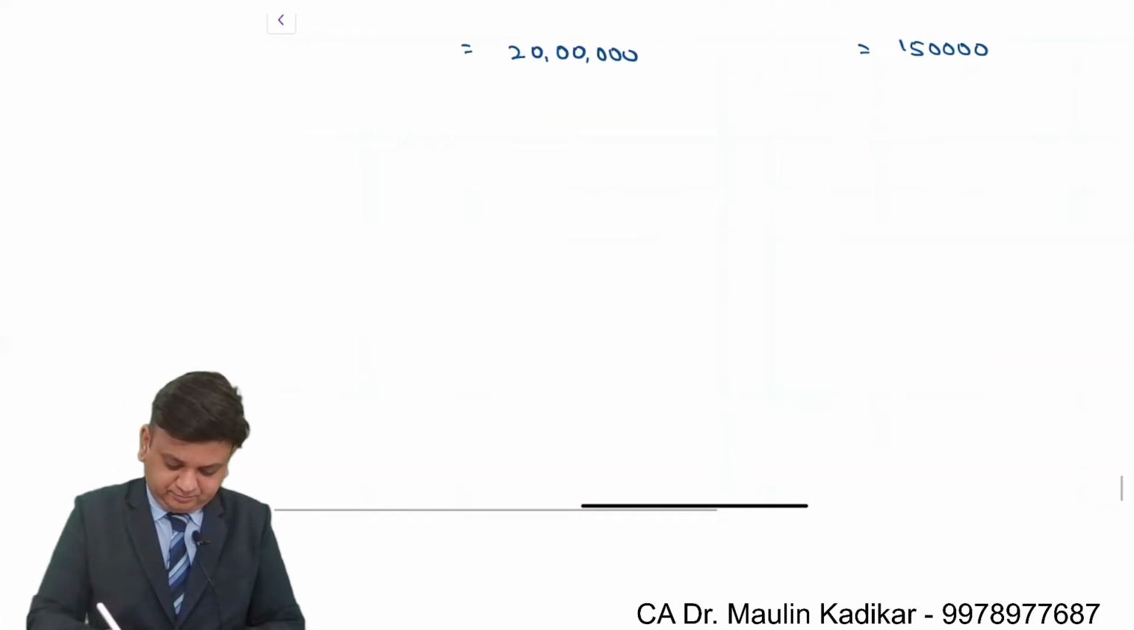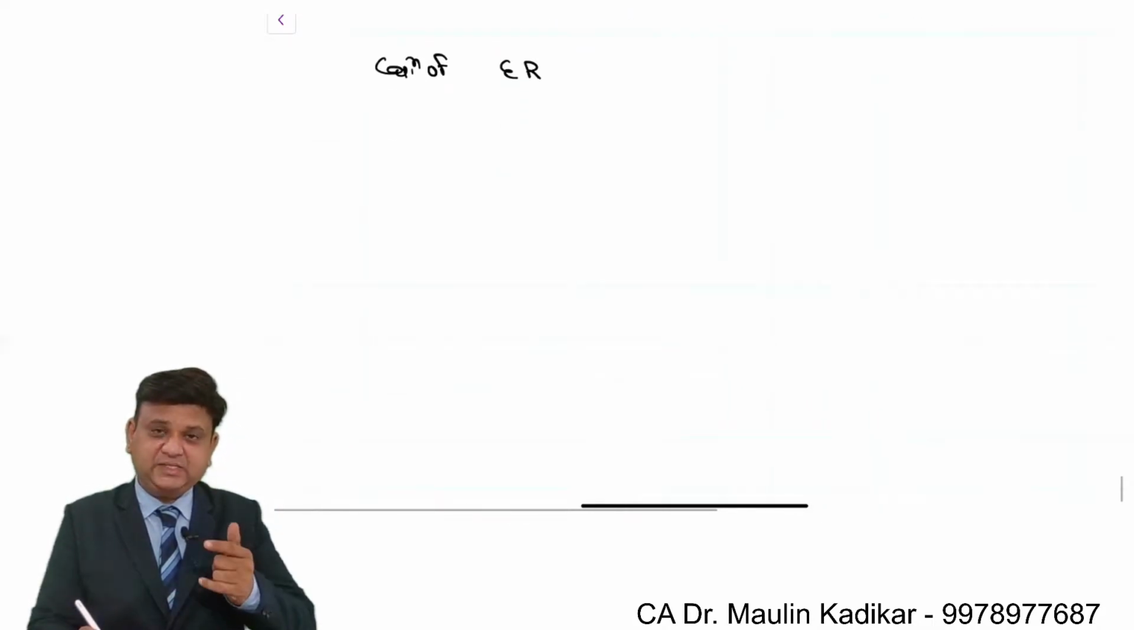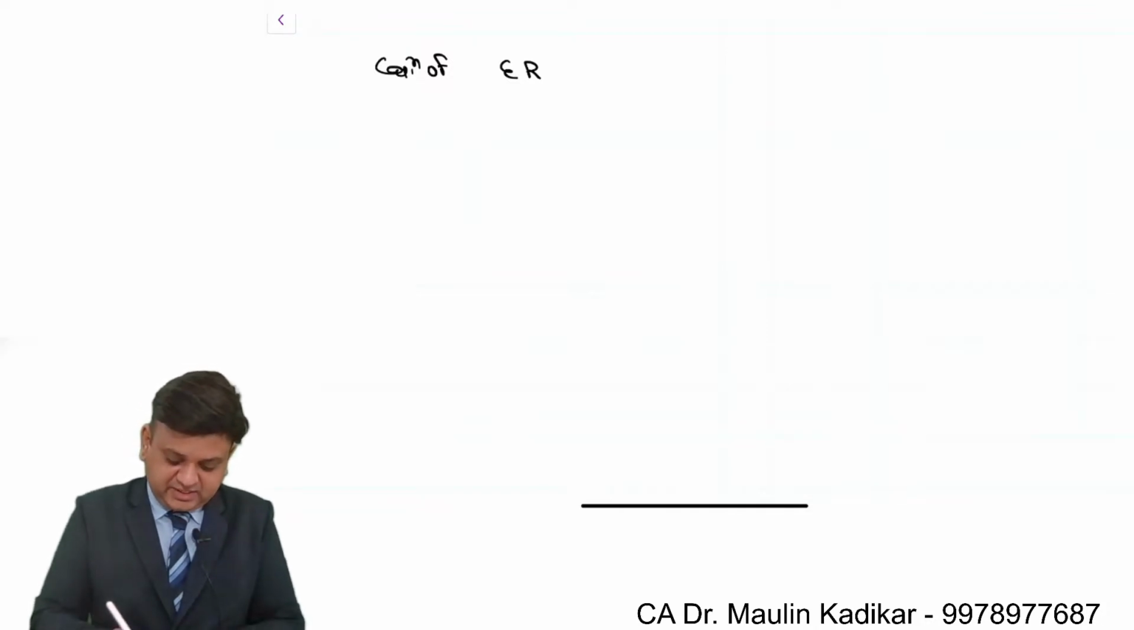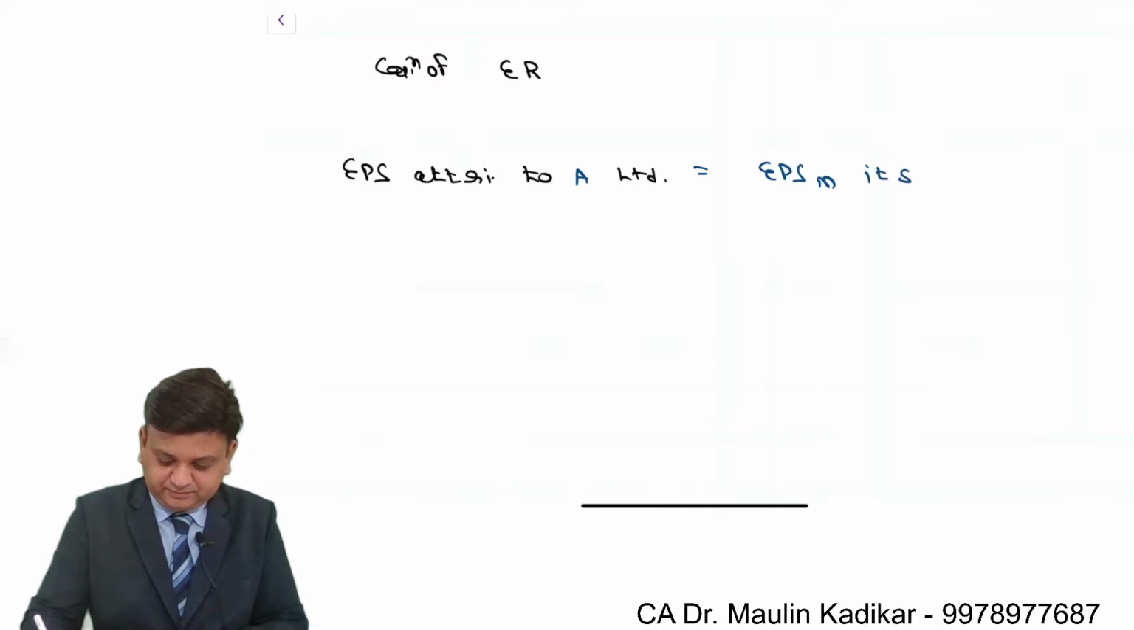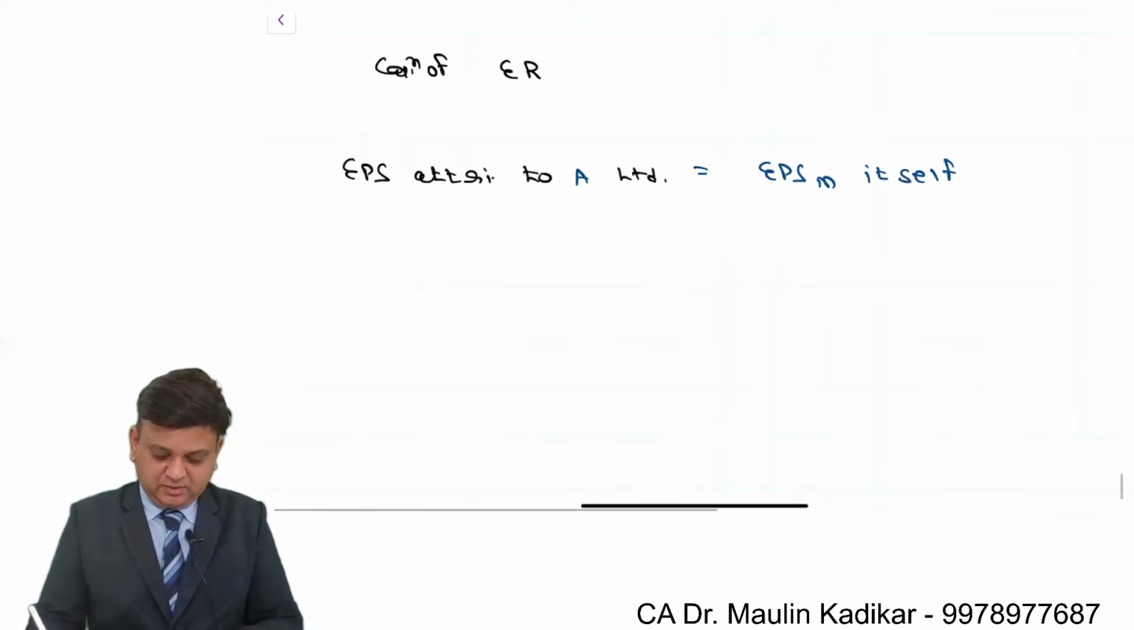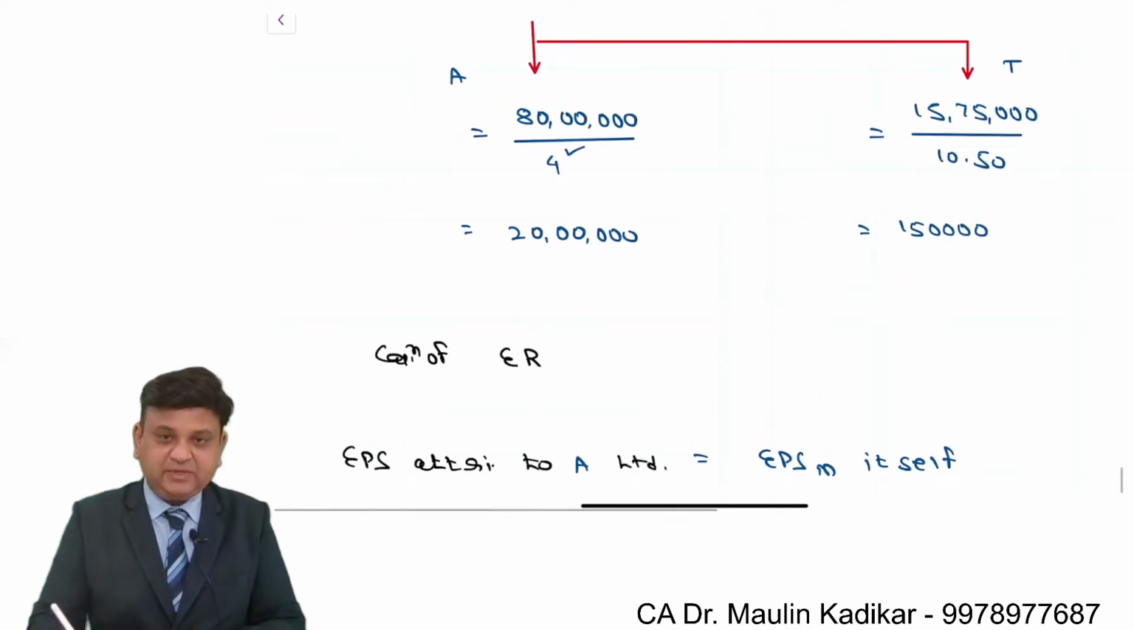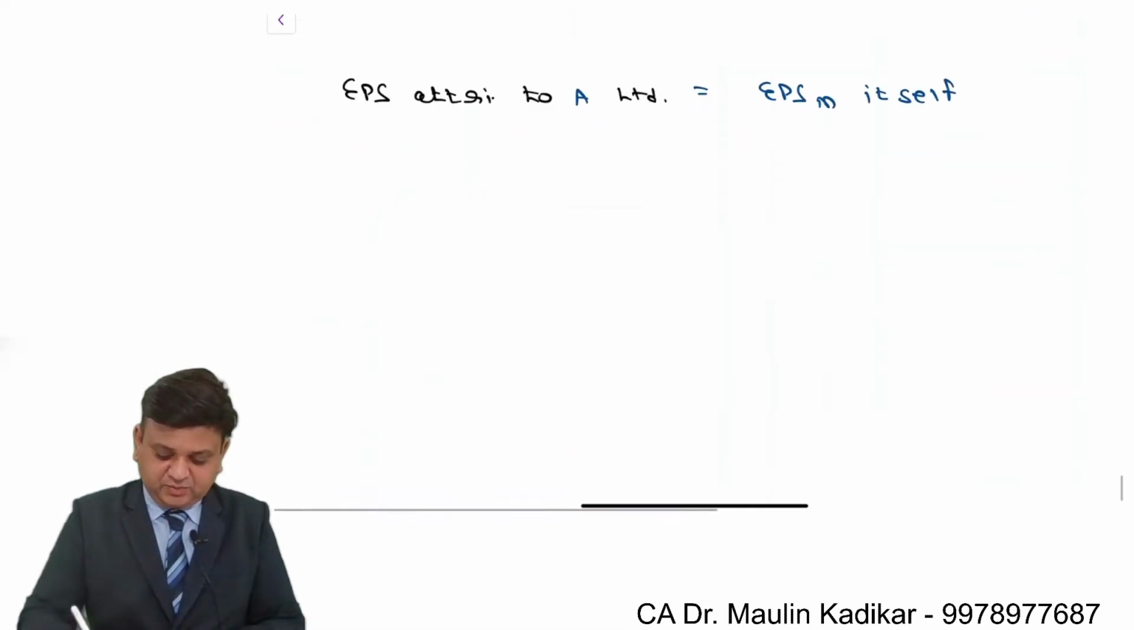Next, calculation of exchange ratio. We understand that over here we have to put the equation like this. EPS attributable to T limited, to A limited is equal to EPS of the merged firm itself. A limited wants that the EPS should be at least rupees 4.